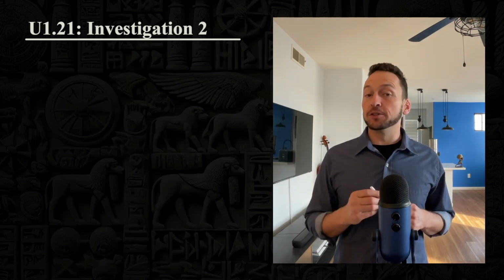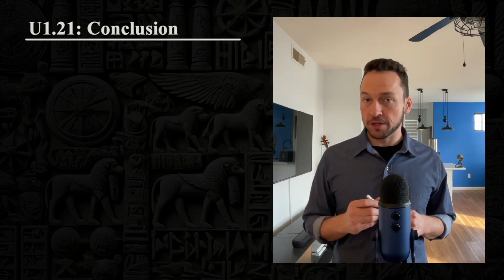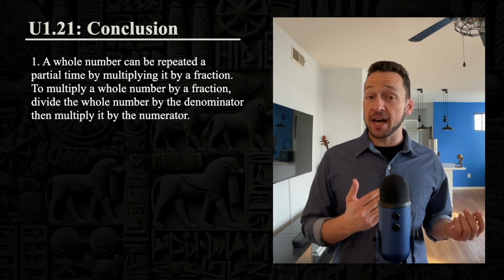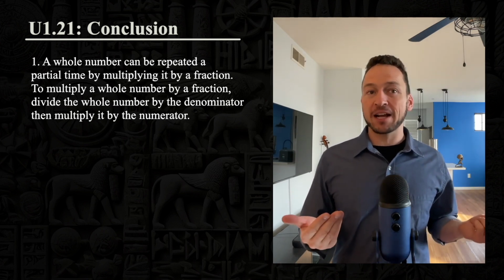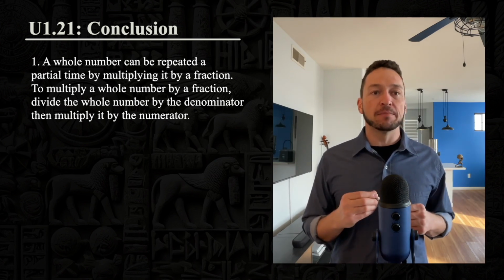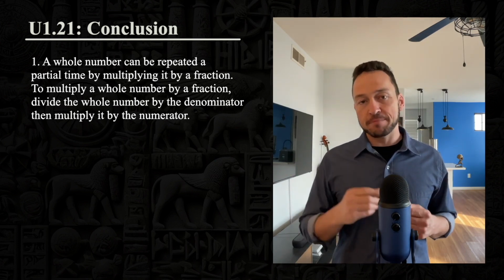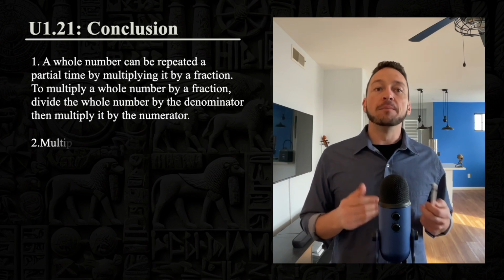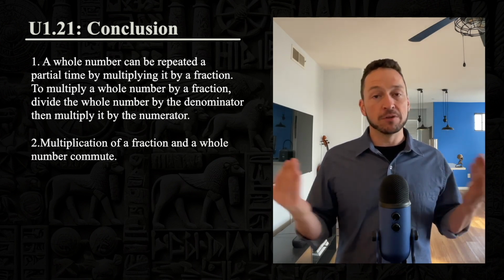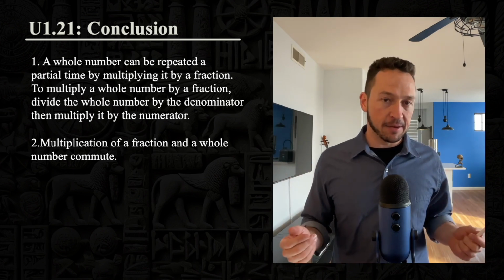Barr is thus able to reach the following two conclusions. Number one, a whole number can be repeated a partial time by multiplying it by a fraction. To multiply a whole number by a fraction, divide the whole number by the denominator, then multiply it by the numerator. Number two, multiplication of a fraction and a whole number commute. You can do it in either direction and you'll always get the same answer.